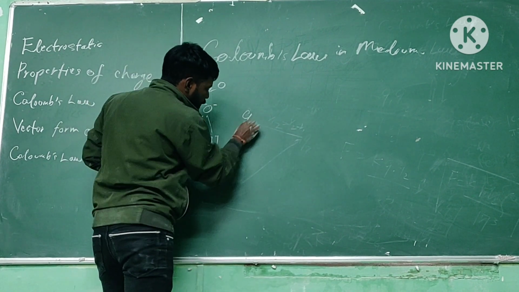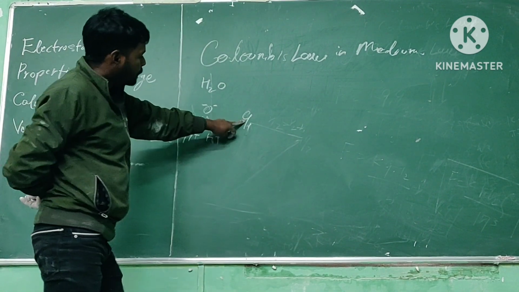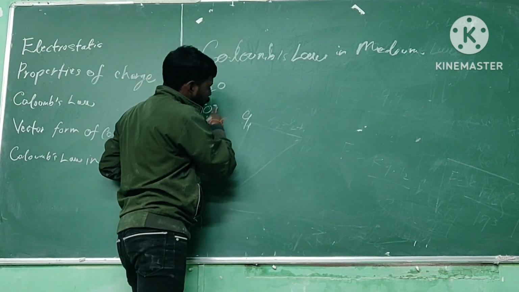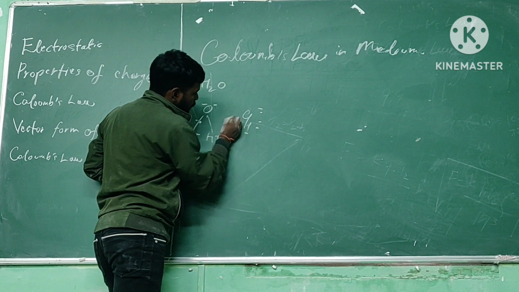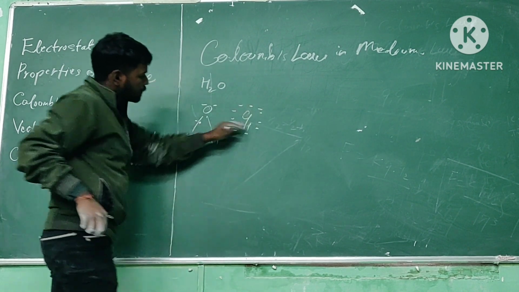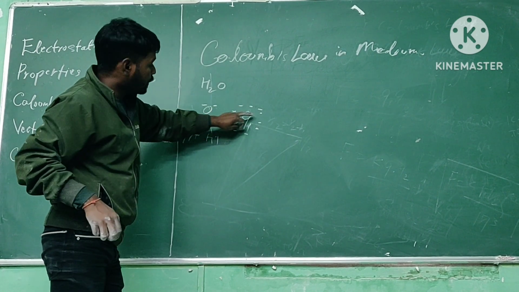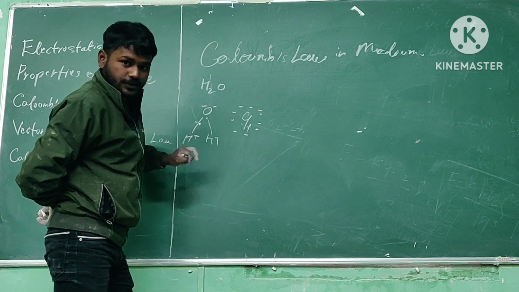When q1 is positive in nature and we keep q1 in water, then negative charge will surround it like this, and this charge will be called induced charge. Due to the induced charge on q1, the net force will be 0.